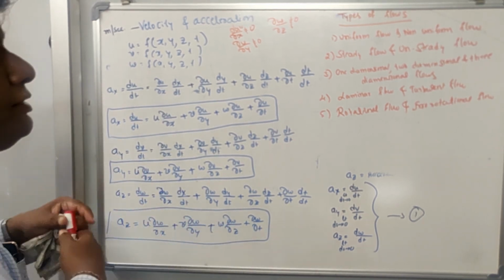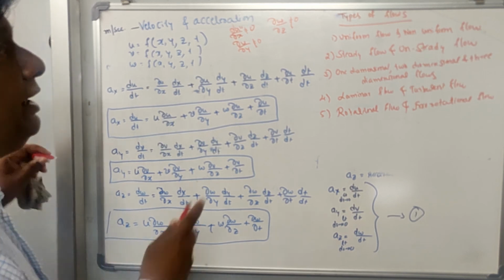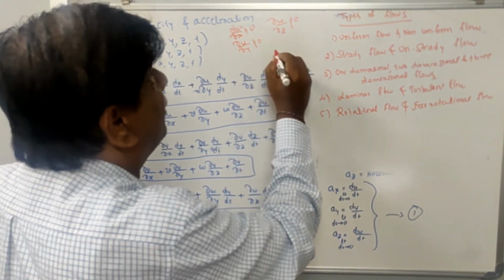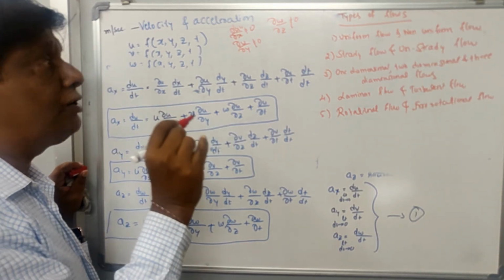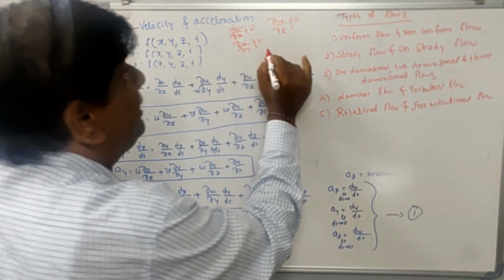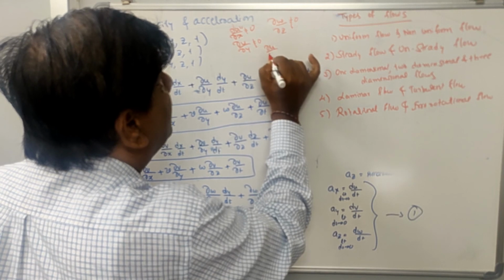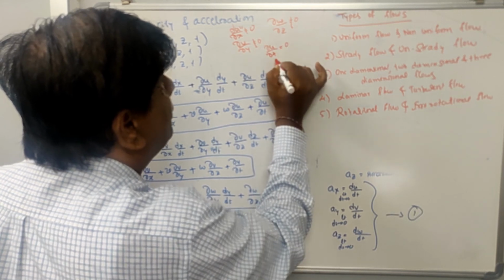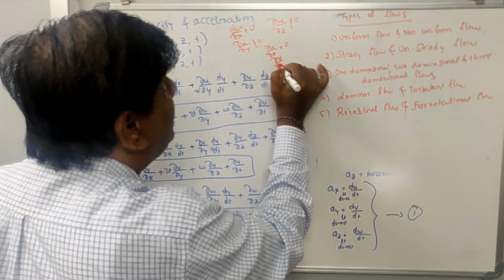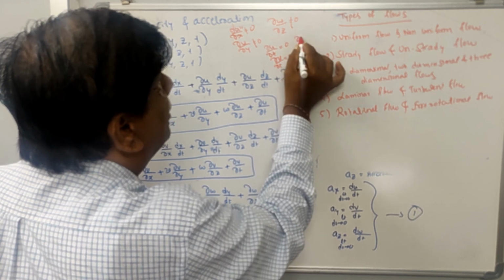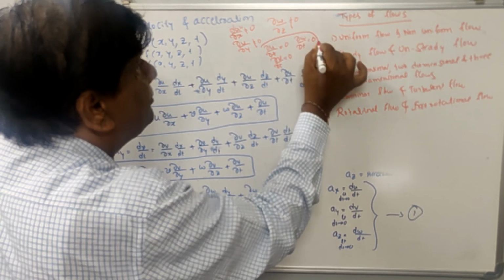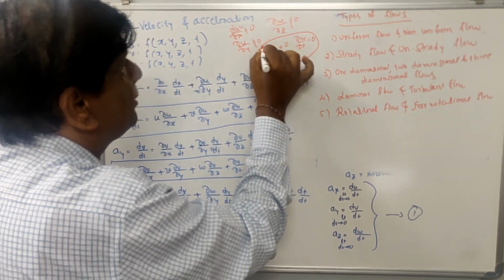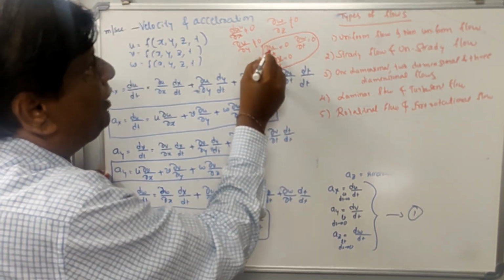Similarly, steady flow and unsteady flow. Steady flow means the velocity and acceleration components remain constant with respect to time, that is ∂u/∂t equal to 0, ∂v/∂t equal to 0, ∂w/∂t equal to 0. So what is ∂u/∂t?